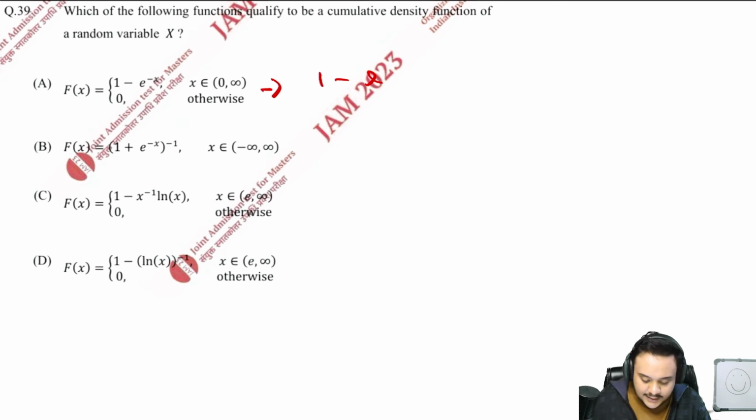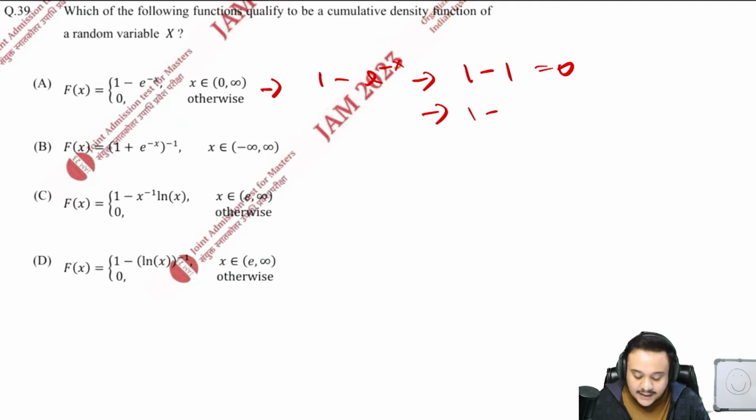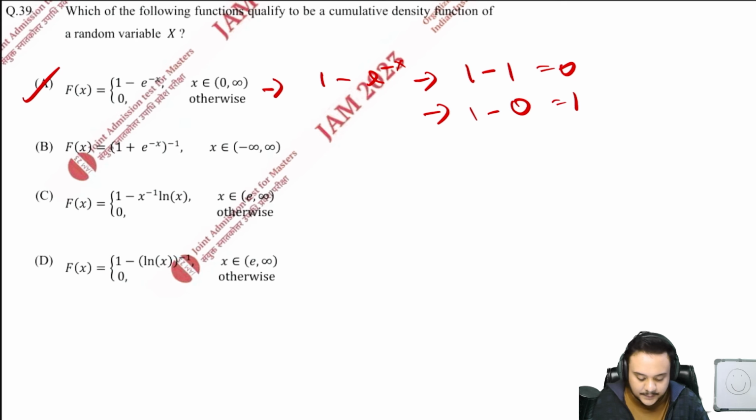1 minus e to the power of minus x, and x belongs to 0 to infinity. So check it at 0 first of all. You'll get 1 minus 1 is equal to 0. At infinity, you'll get 1 minus e to the power minus infinity, that is 0, so the value is 1. So yes, absolutely it qualifies for a CDF because at the first value at 0 it is 0, and at infinity, or the last value, it is 1, over the entire interval basically.